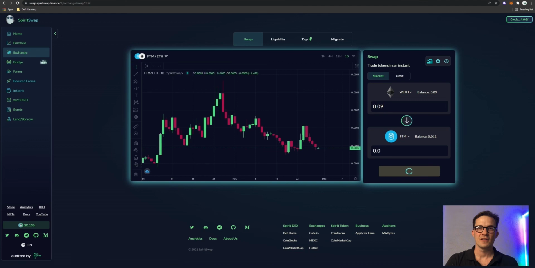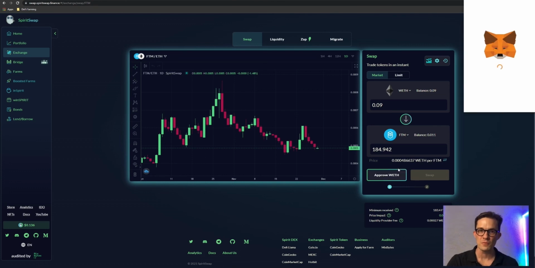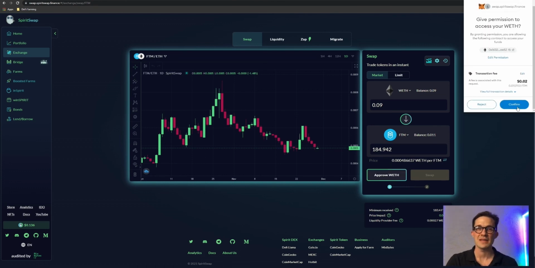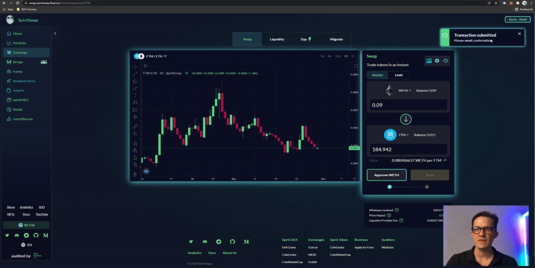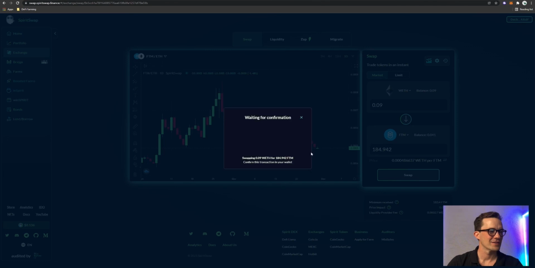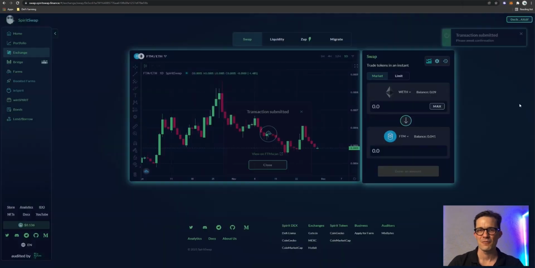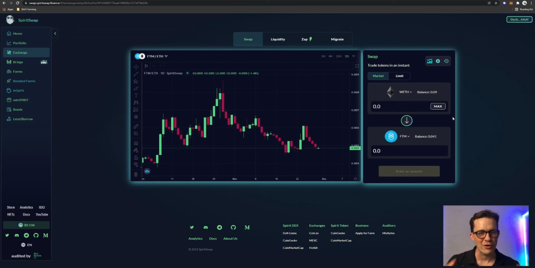We'll set max there. Because this is the first time that we've used wrapped ETH on Fantom, we're going to have to approve SpiritSwap to use our wrapped ETH balance in our wallet. So we're going to approve that first. Now just be patient and wait for that swap button to pop up. Don't go clicking that approve button a bunch of times. It will transact and you will see that swap button by itself. So we just need to confirm that swap. Going to pay gas of 0.026 Fantom and confirm. And there we go. We've got our Fantom loaded up in our wallet. We're ready to go on the Fantom Network.